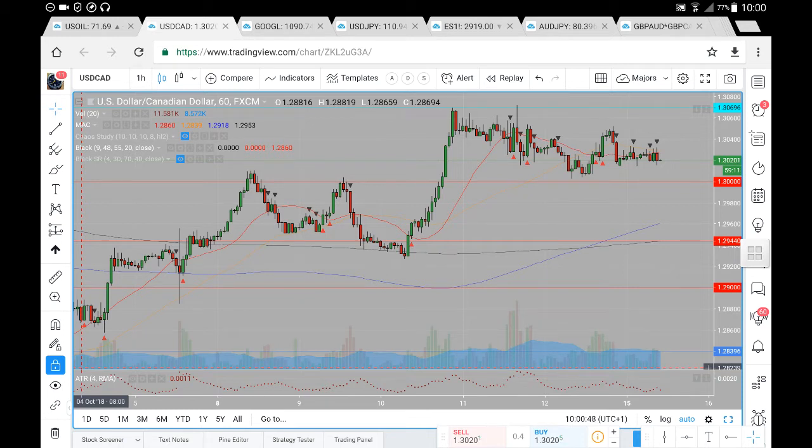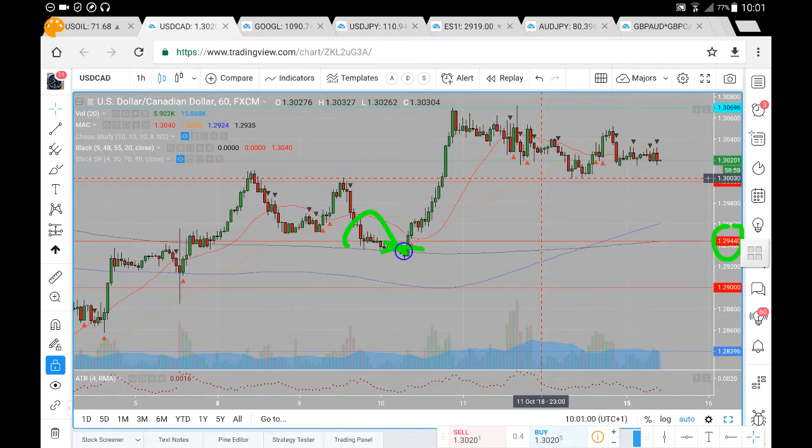So this is the US dollar CAD analysis for Monday the 15th of October. Now let's have a look at prices and where prices may likely go. Here on the US dollar CAD, we've had prices come down to slightly beyond the 129.44, down towards our 400 period moving average. Found support, had a sharp acceleration away from this 129.44, beyond the 130.